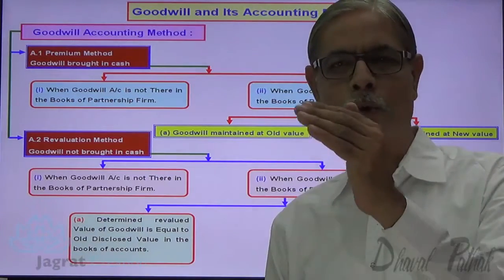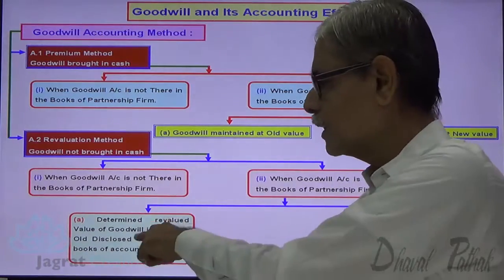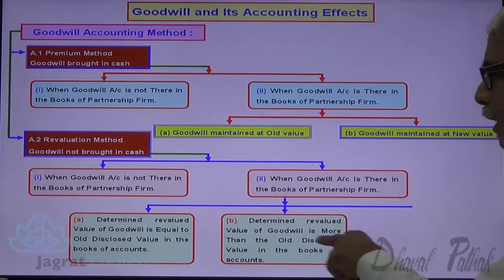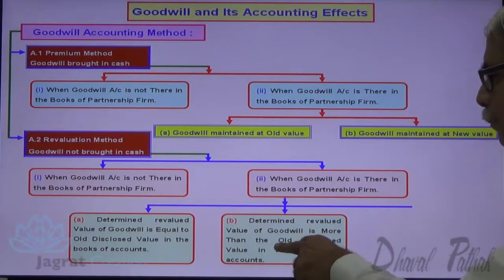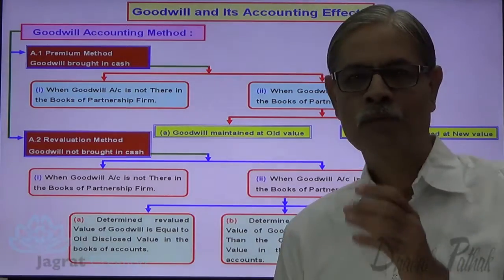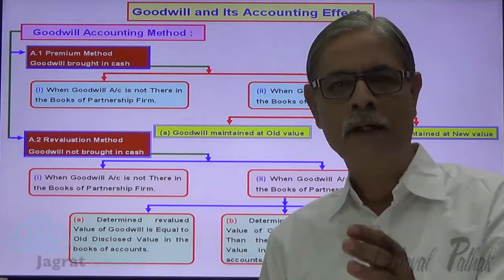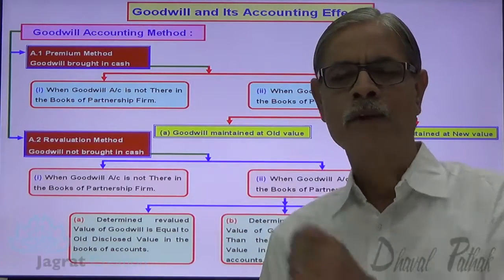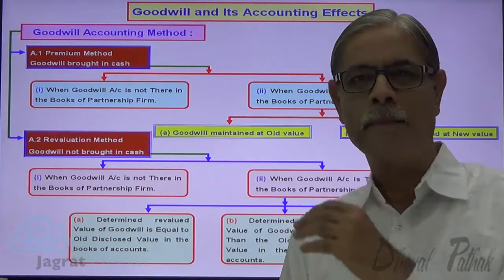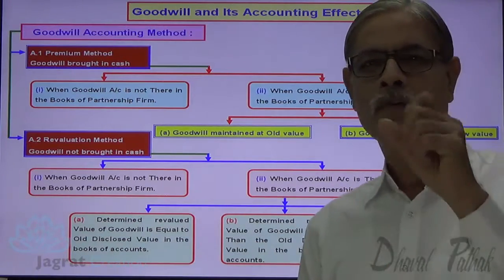When the new value of goodwill and the old value of goodwill are the same, how should we go for its accounting? This is the option that we are going to consider. In case of B, if the determined value of the goodwill is more than the old disclosed value in the books of the accounts, so the new value determined at the time of admission of a partner is greater than the value that already exists or disclosed in the balance sheet of the firm, that is, the determined value is greater than book value.